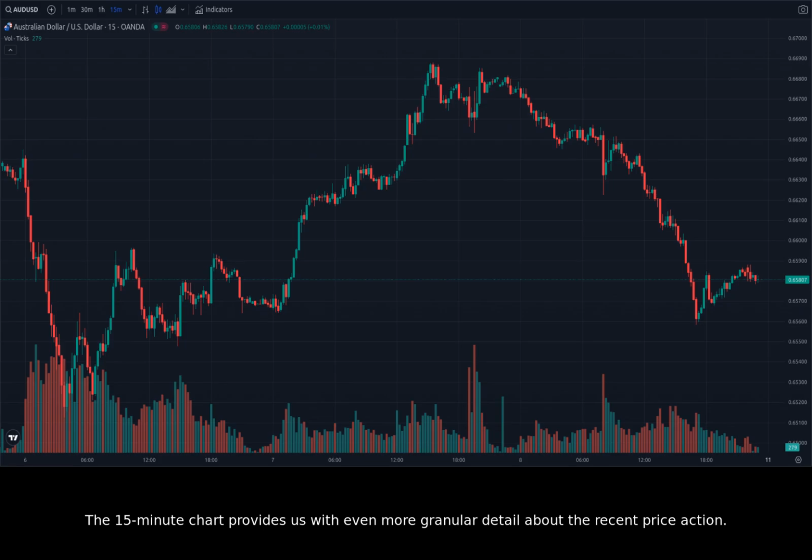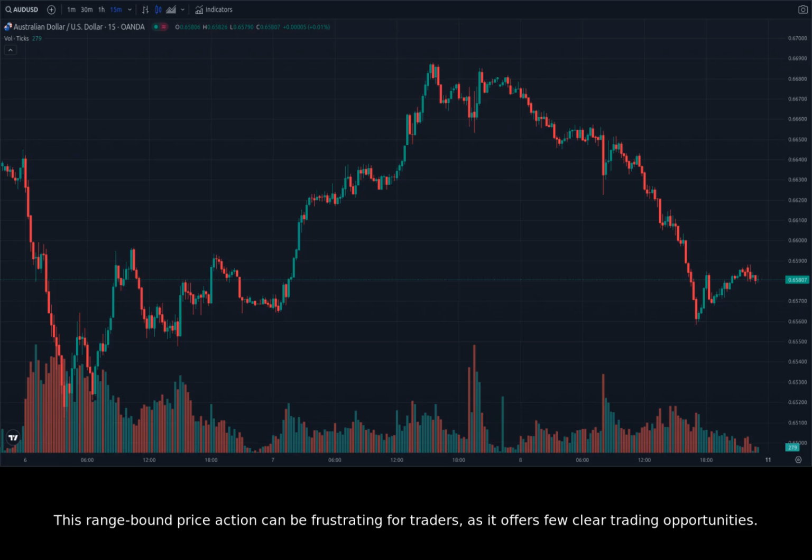The 15-minute chart provides us with even more granular detail about the recent price action. The chart shows that AUDUSD has been trading in a tight range between 0.6630 and 0.6650 in the last few hours. This range is characterized by small candles, indicating that buyers and sellers are evenly matched. The price action is choppy with no clear directional bias.